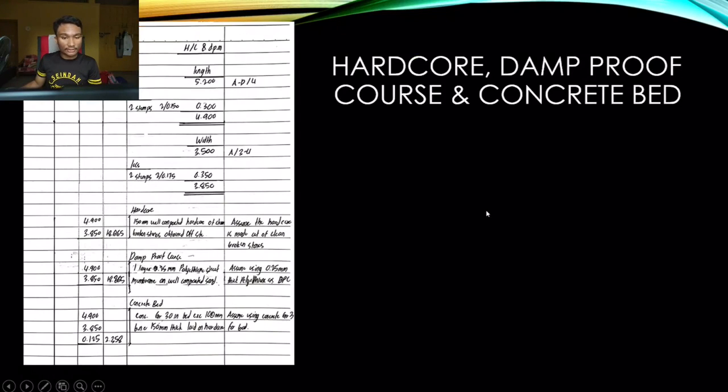And the final step is to determine the hardcore, damp-proof course, and the concrete bed. In order to do that, we first have to determine the total area in that particular room, which is 5.2, the length, times the width, 3.5, minus all the stumps and so on. For hardcore, we multiply both length and width simply to get the area. For damp-proof course, it's a similar story. And for the concrete bed, we need to multiply by the thickness of the concrete in order to find the volume of the concrete. Now that's all for me.